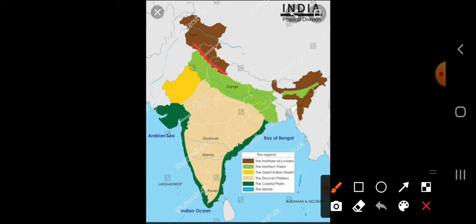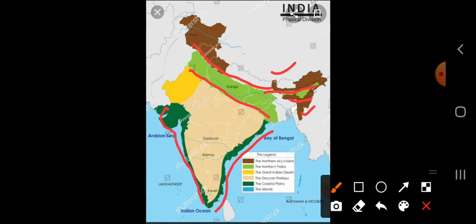After that, we have studied about the northern plain in lesson 2, and the eastern and coastal plains in lesson number 3.